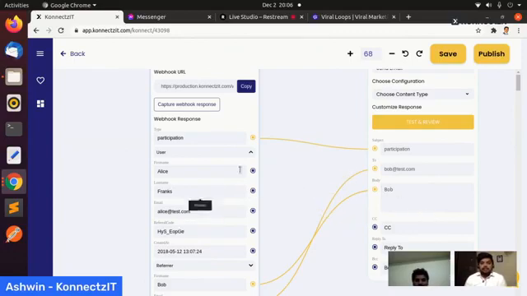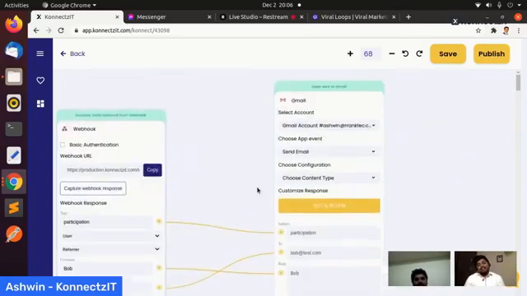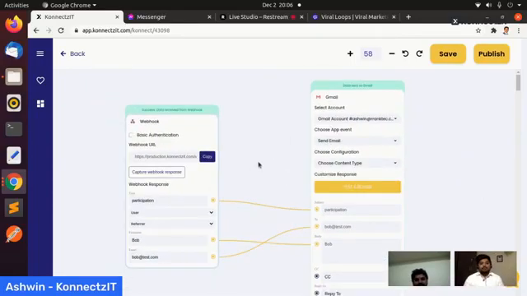Yeah, that's pretty simple. Now I have to ask you the biggest question. If my application supports webhook, can I add that webhook if it has not been integrated inside Connexit? How can I do that? No, that's pretty easy, and I think you already answered that question. It is possible. Even if your application is not available as an integration here, you can just use the generic webhook. And if your application supports webhooks, then you can definitely integrate it.